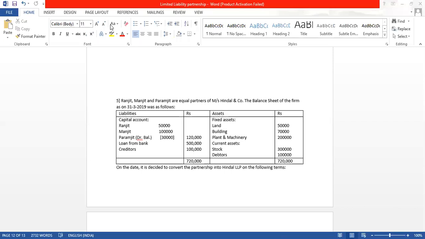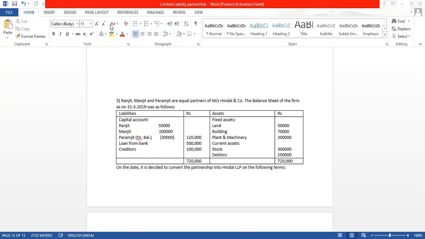As we have started with the conversion sums, what happens in the conversion? A partnership is converted into an LLP, a limited liability partnership. So this is the sum. We have already seen sums where the final account has to be prepared in the format of LLP, wherein we had prepared a statement of assets and liabilities and a statement of income and expenditure.